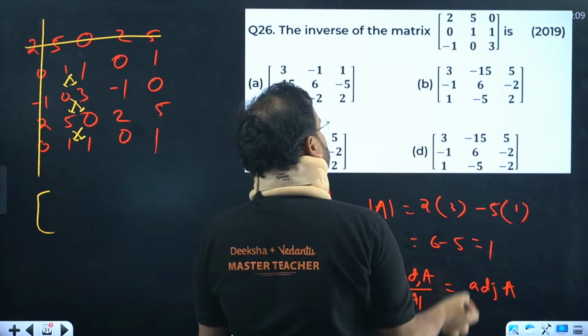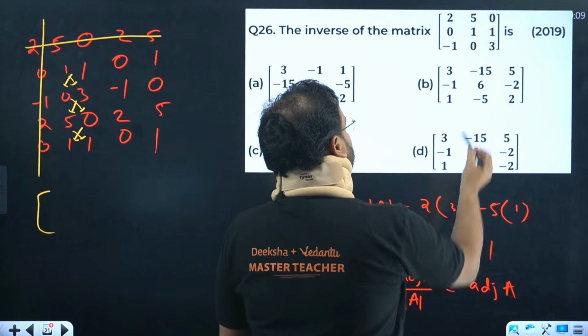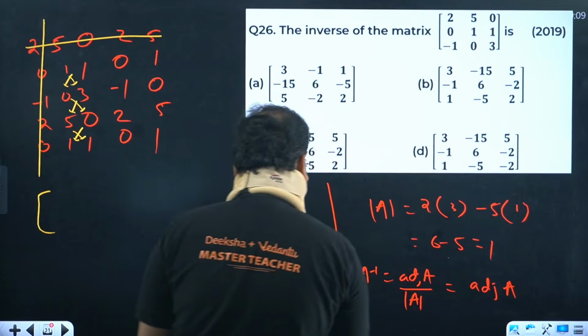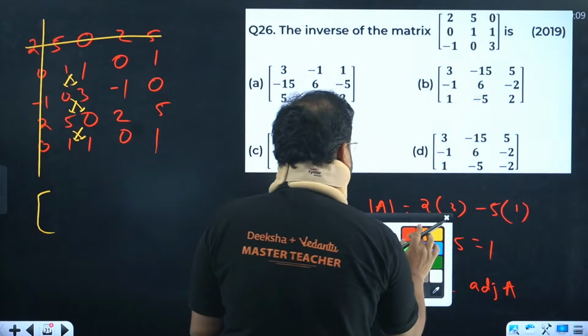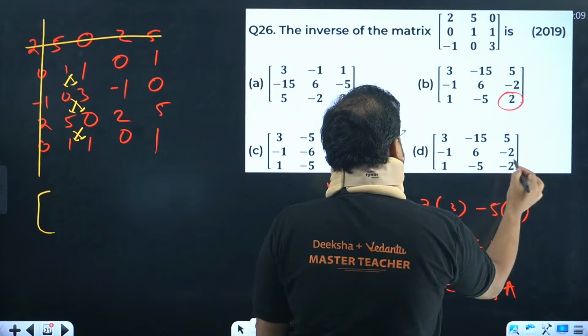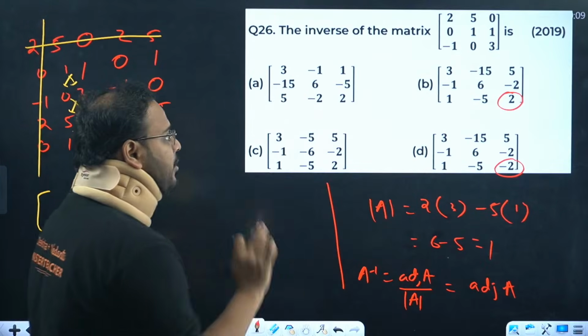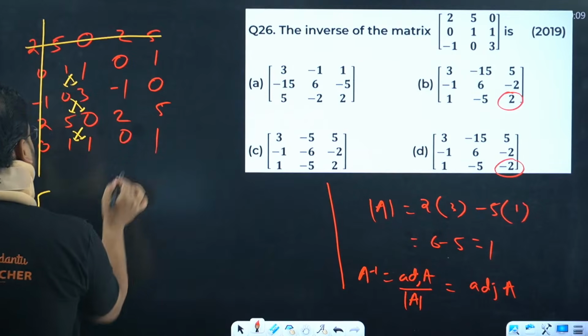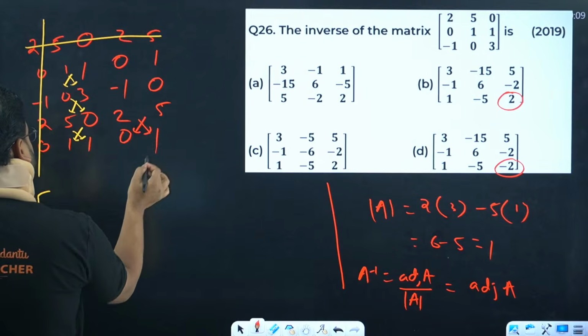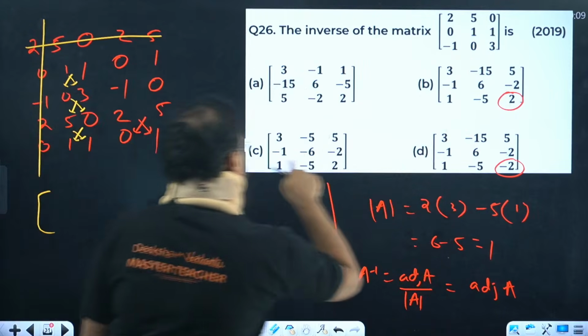Let's worry about this one. In B and D, what is the difference over here? The difference is only in this term, by the way. Please check. Only this term is different. Rest all terms are same. Let's find that term only. That term comes from here. That last term comes from the last multiplication.